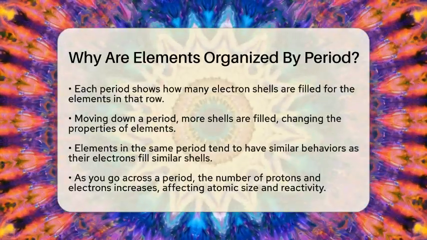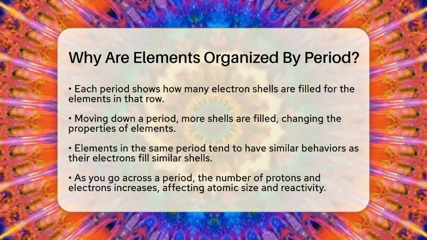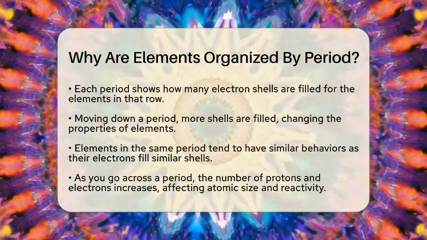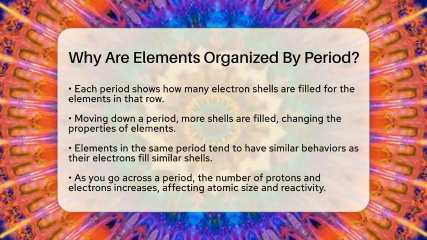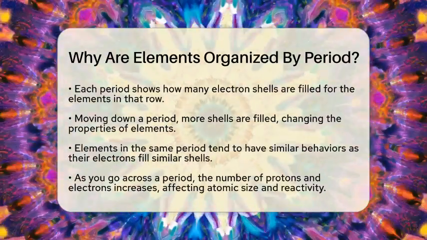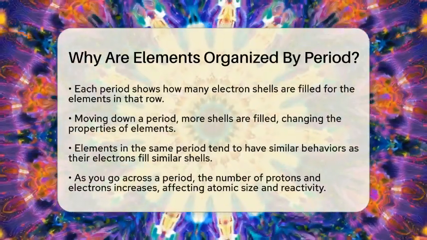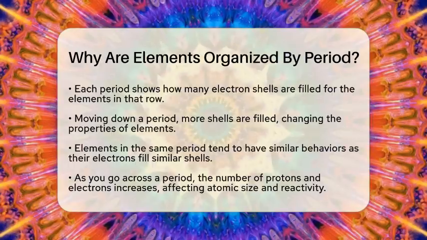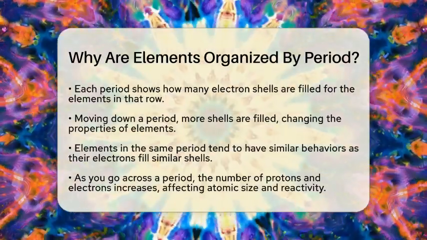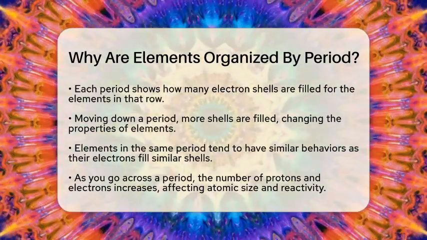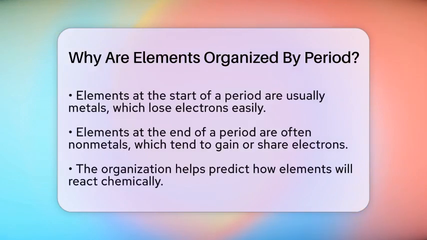As you go down each row, more shells are filled, and the properties of the elements change. This pattern helps explain why elements in the same period have similar behaviors. For example, as you go from left to right across a period, the number of protons and electrons increases by 1 each time. This makes atoms smaller, increases the energy needed to remove an electron, and affects how strongly they attract other electrons. This organization also helps scientists predict how elements will react.